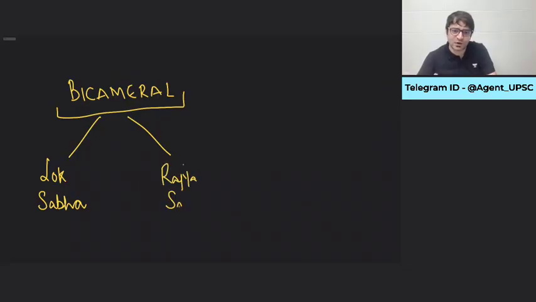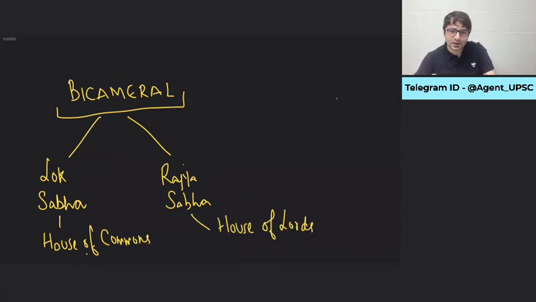Bicameral means two houses. Is Indian Parliament bicameral? Yes. Because we have the lower house known as Lok Sabha and the upper house, Rajya Sabha. So any legislature which has two houses, we call it bicameral. Bi means two. Just like US Congress, House of Representatives and Senate, just like British Parliament, they have House of Commons. And what is the upper house? House of Lords. And a parliament consisting of only one house, we call it unicameral.